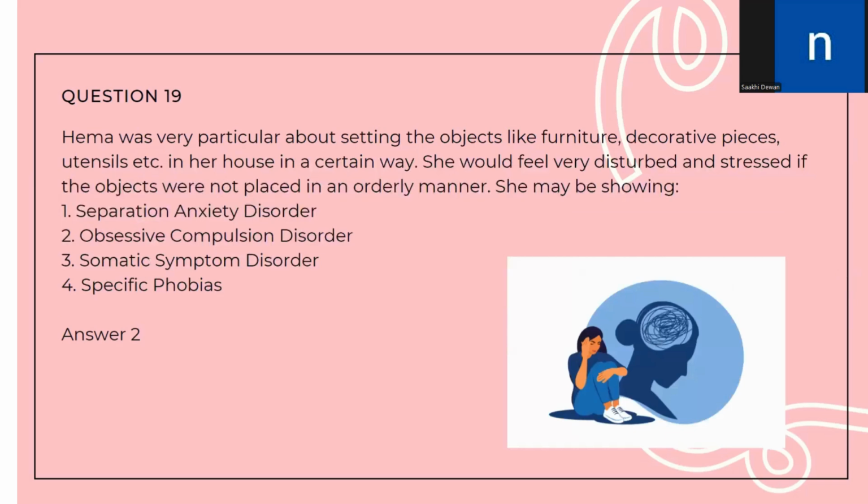Question number 19. Hema was very particular about setting the objects like furniture, decorative pieces, utensils, etc. in a house in a certain way. She would feel very disturbed and stressed if the objects were not placed in an orderly manner. She may be showing. So whenever a person has an innate need to set objects in a particular manner and feels very disturbed and stressed when the objects are not placed in the order that they wanted, then these are symptoms of obsessive compulsive disorder, also known as OCD. So the correct answer is option number 2, obsessive compulsive disorder.